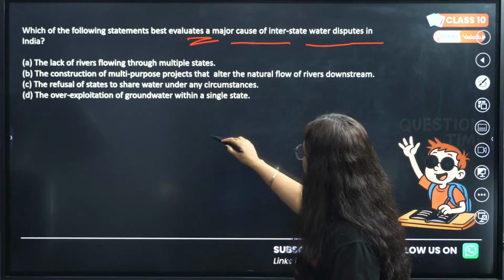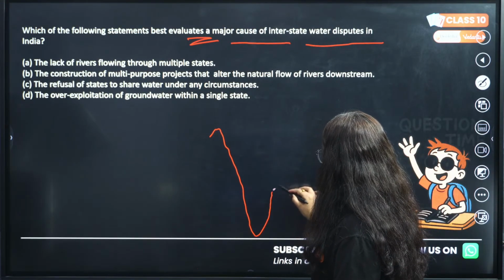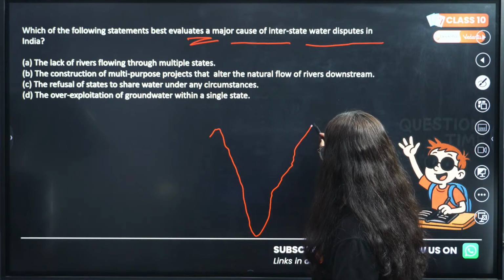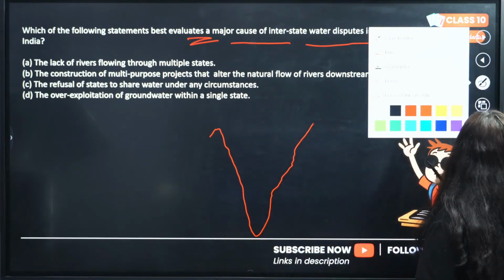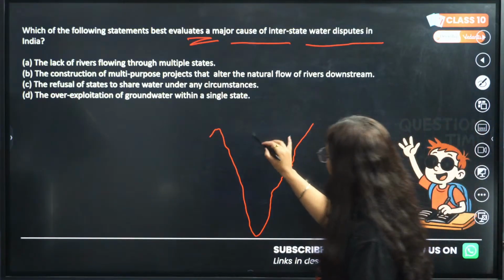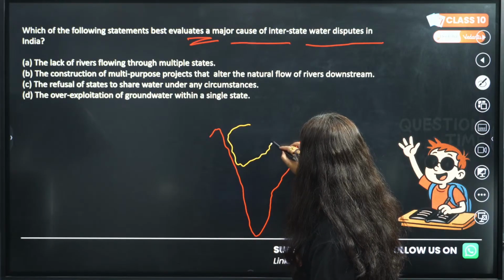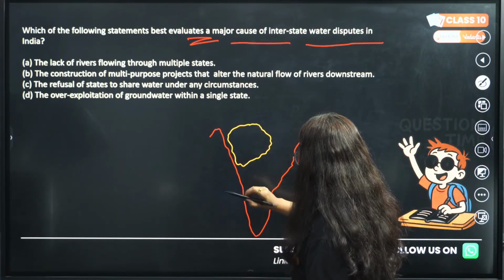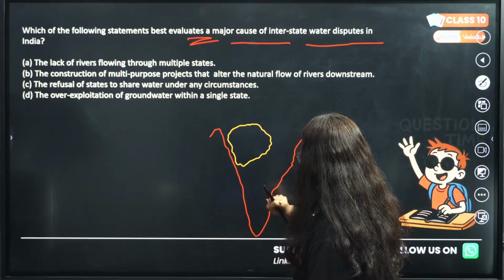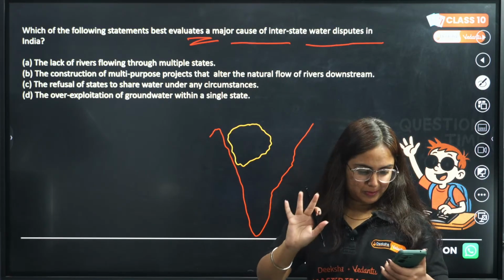See, I'm just drawing a rough map, do not judge me according to this. If this is Maharashtra, it became a bit thin, but no problem, consider this as a perfect map.